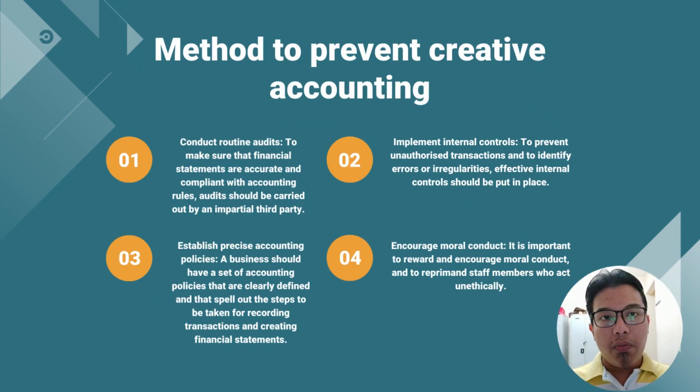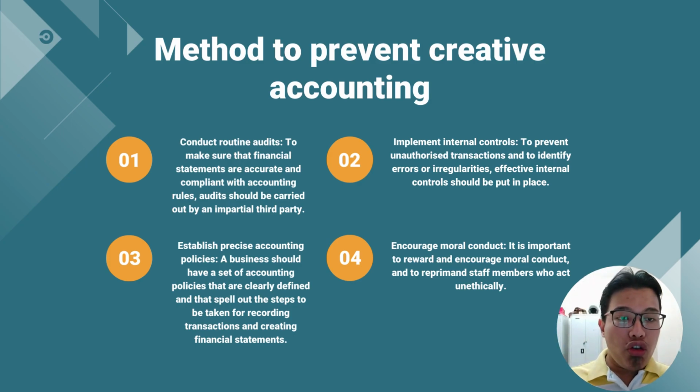So, there are four methods to prevent creative accounting. Firstly, is to conduct a routine audit to make sure that the financial statements are accurate as well as compliant with the accounting rules and standards. The audit should be carried out by an impartial third party, for example, an external audit firm.